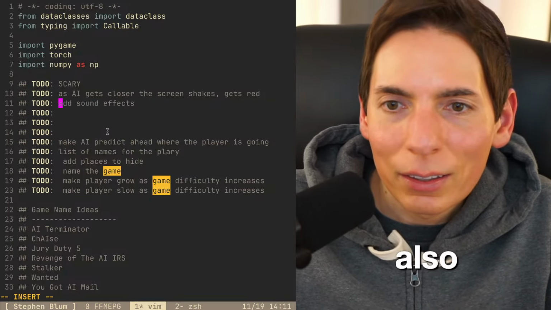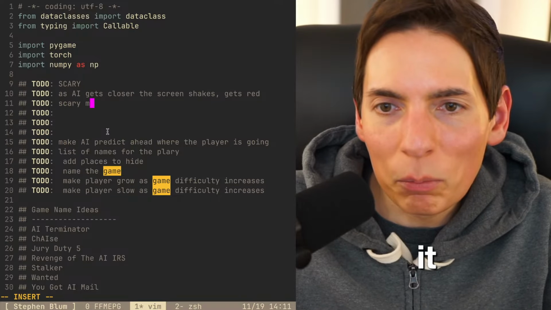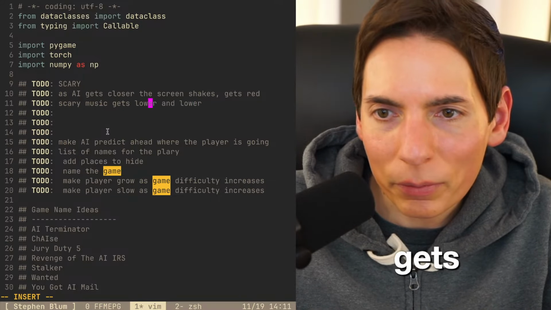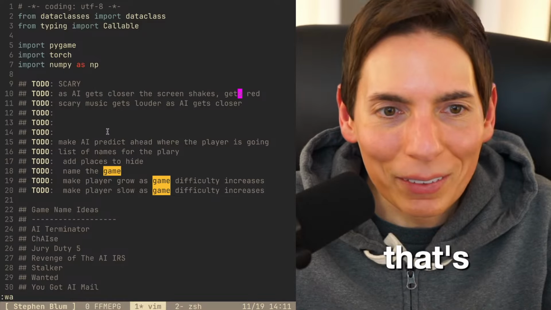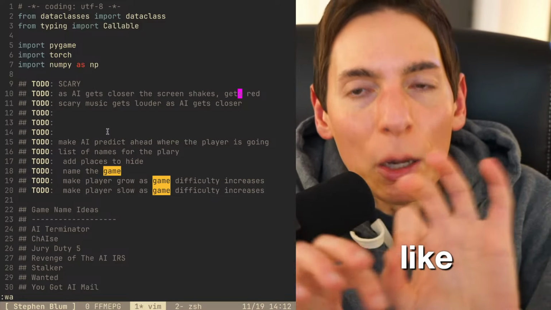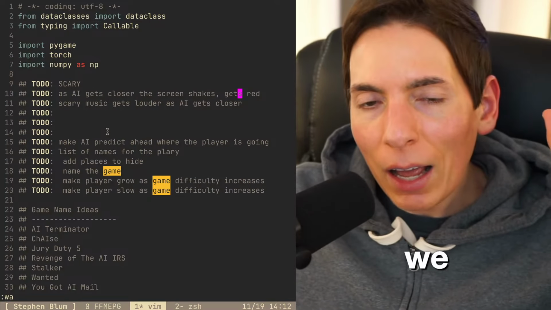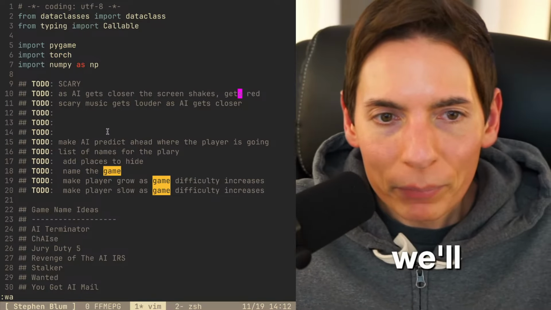Also, scary music gets louder as the AI gets closer. Exactly. These are the minimum features that we want to add, and once we get that, I think we'll be done. Keep the AI up. That's what it is.